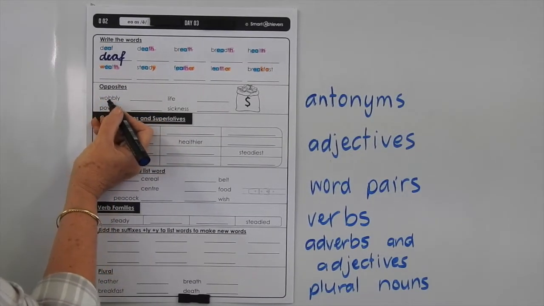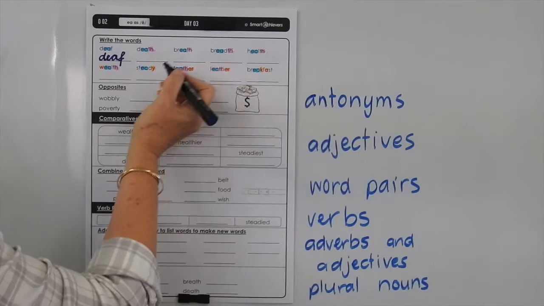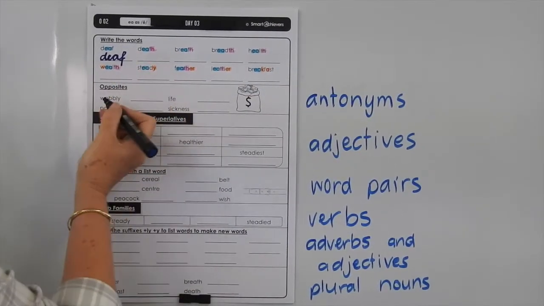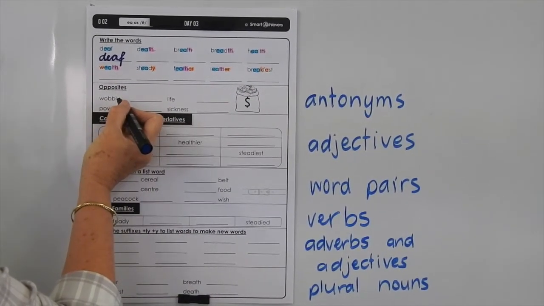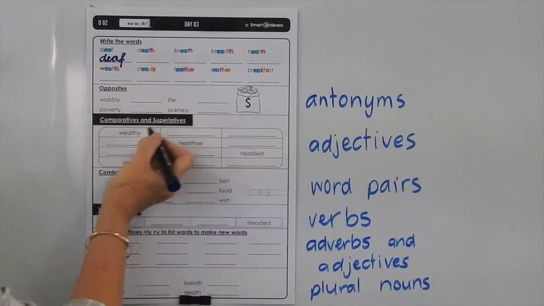Opposites, so you've got to work out the antonyms. What's the opposite of wobbly? And write the words in here.